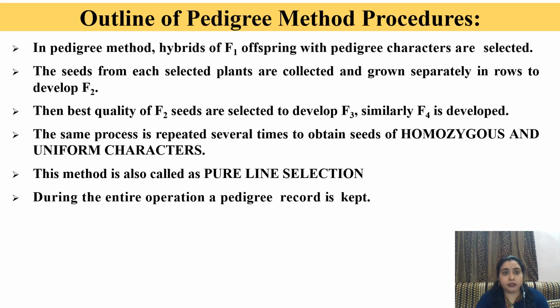Outline of pedigree method. In pedigree method, hybrids of F1 offspring with desirable characters are selected. The seeds from each selected plant are collected and grown separately in rows to develop F2 generation. Then the best quality F2 seeds are selected to develop F3. Similarly, F4 is developed and so on. The same process is repeated several times to obtain seeds of homozygous and uniform characters. This method is also known as pure line selection. An entire record is kept during the whole process and this record is known as pedigree record.